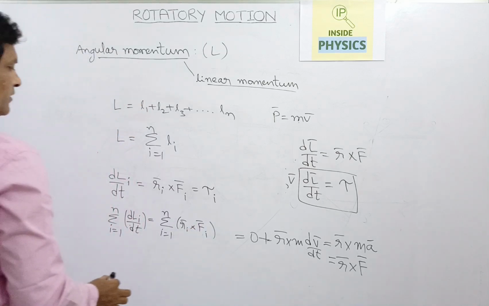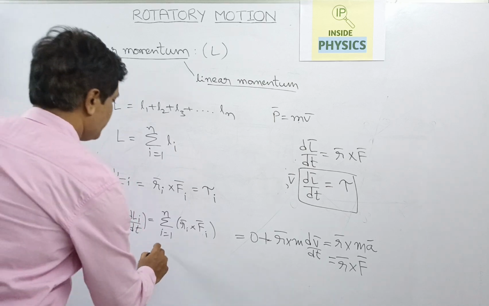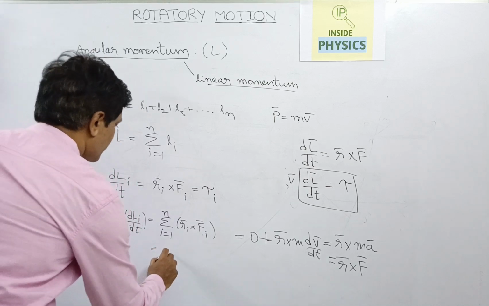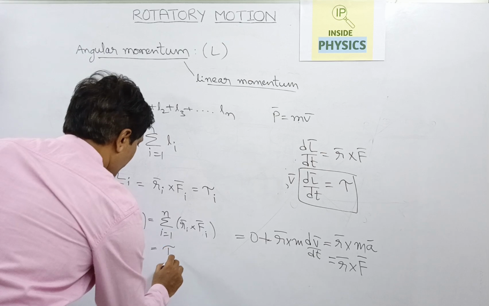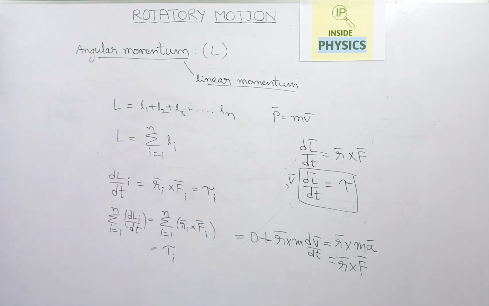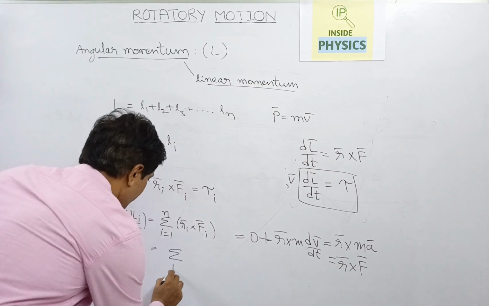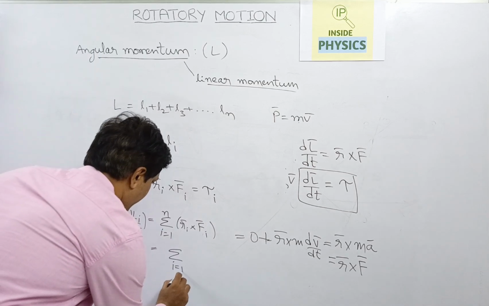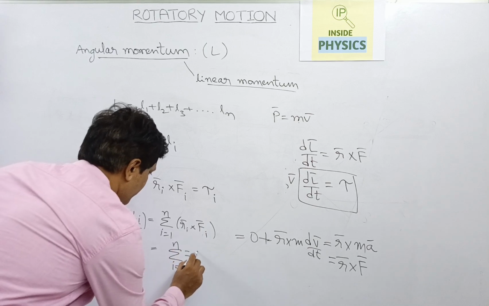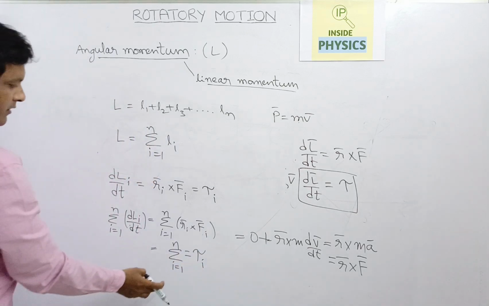So this will become tau i, and we can add the summation from i equal to 1 to n of tau i.